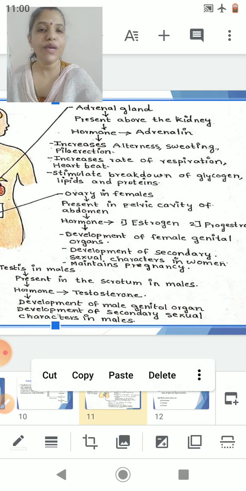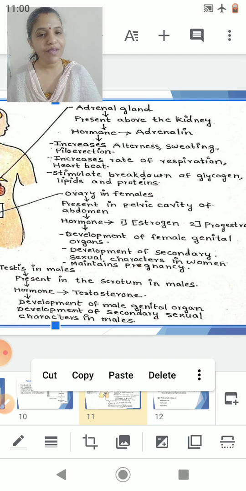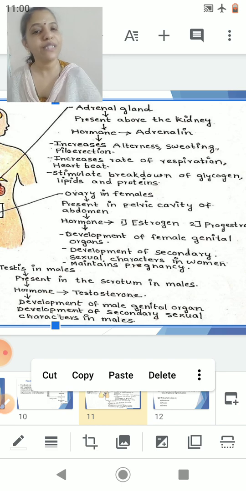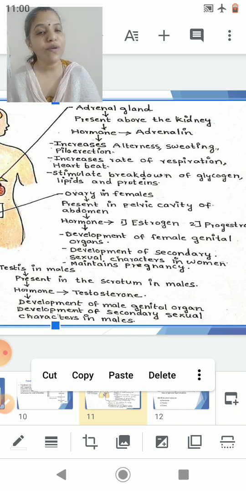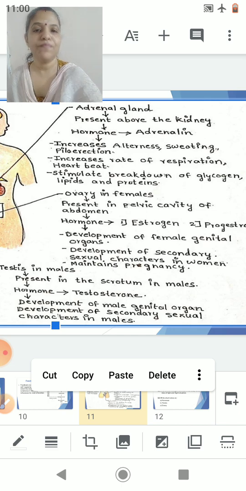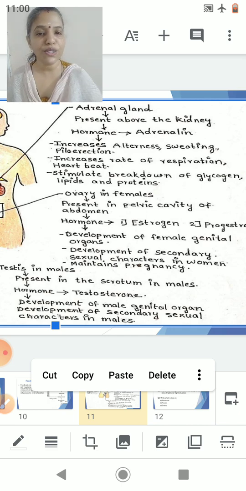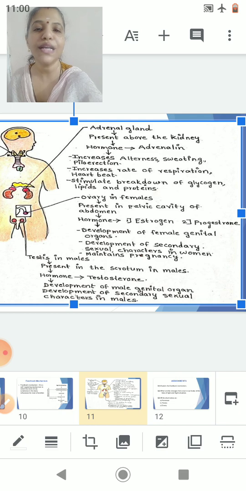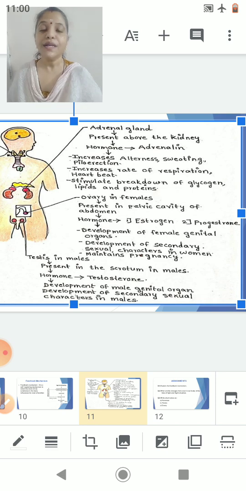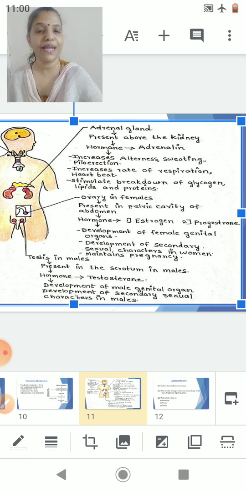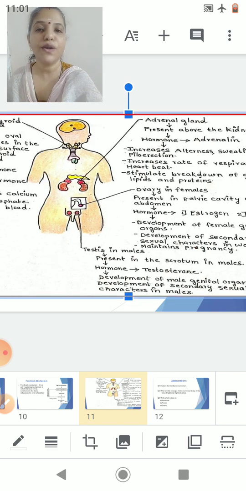Then the ovaries in females are present in the pelvic region. They secrete the hormones estrogen and progesterone: development of the female genital organs, development of secondary sexual characters in women. And you know progesterone is responsible for maintaining pregnancy. The testis is present in the scrotum in the male. It secretes the hormone testosterone: development of male genital organs and development of secondary sexual characters in males. This is a self-explanatory diagram for these endocrine glands.